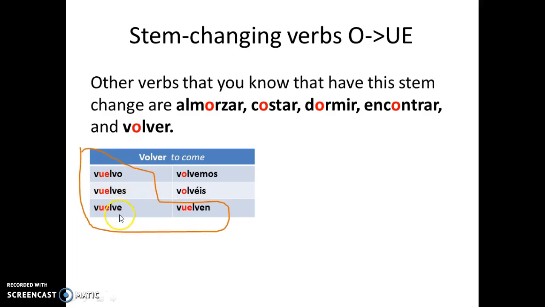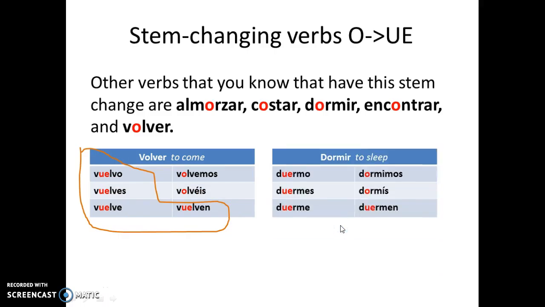Vuelvo, vuelves, vuelve, vuelven. Y por fin, dormir, to sleep. Notice that this verb is an IR verb, so there are changes for O to UE across all classes, AR, ER, and IR verbs. The conjugation of dormir sounds like this.